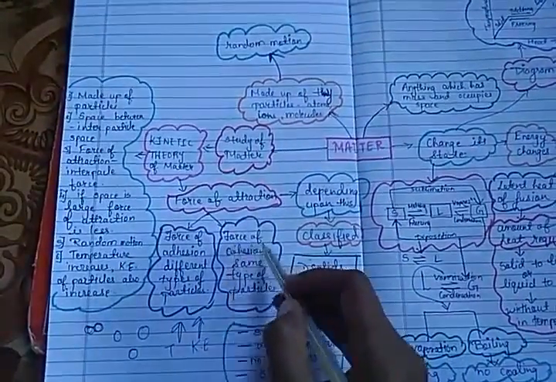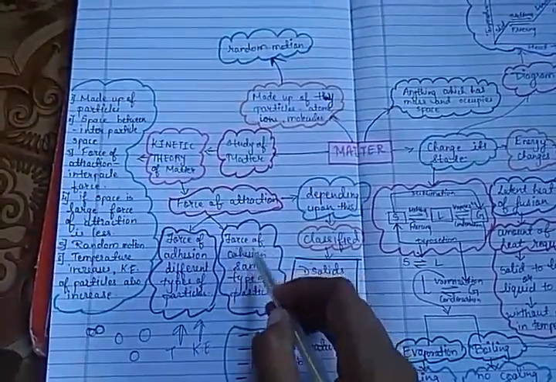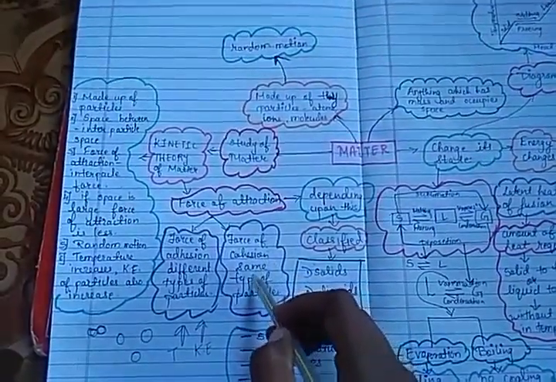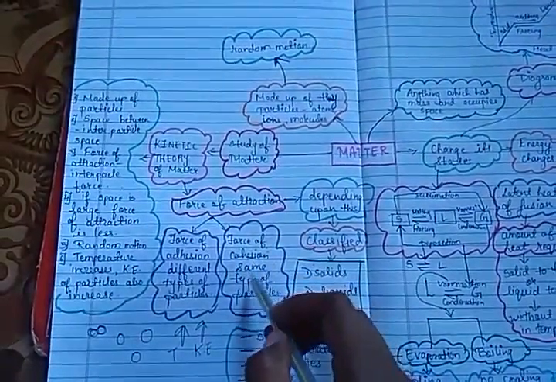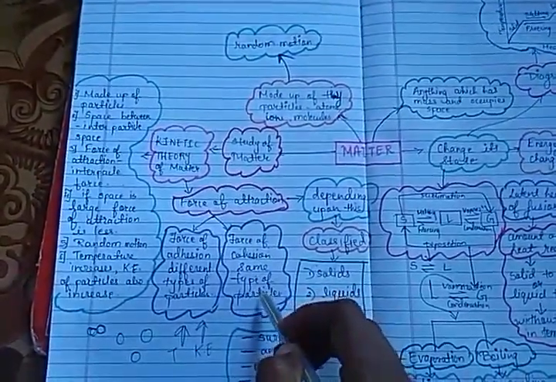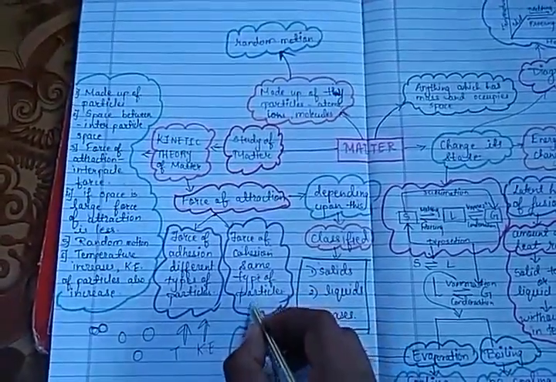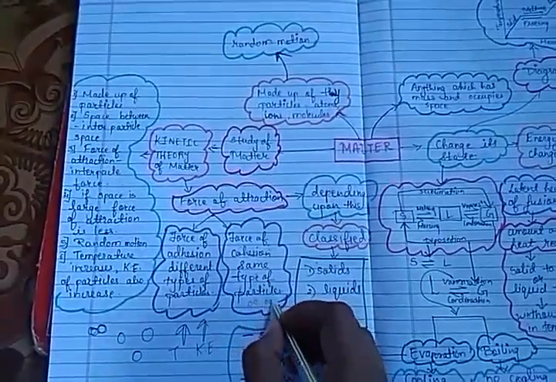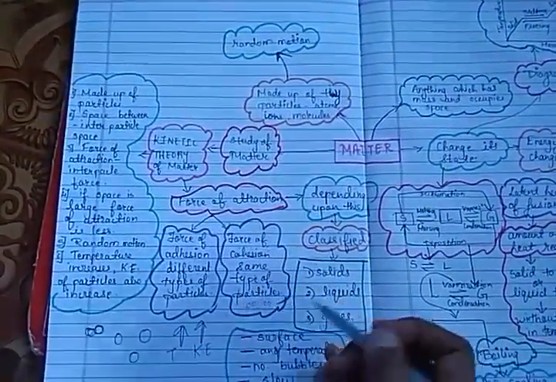There is another force of attraction which is the force of cohesion. It is the force of attraction between the same type of particles or same type of molecules. That is, the force of attraction between two water molecules or between two mercury molecules is force of cohesion.